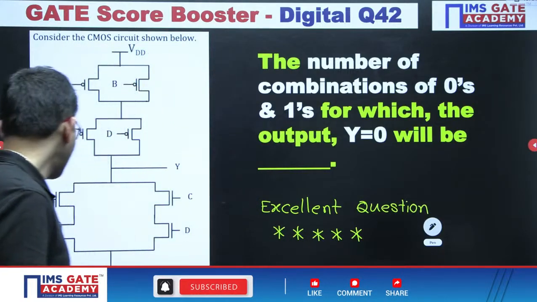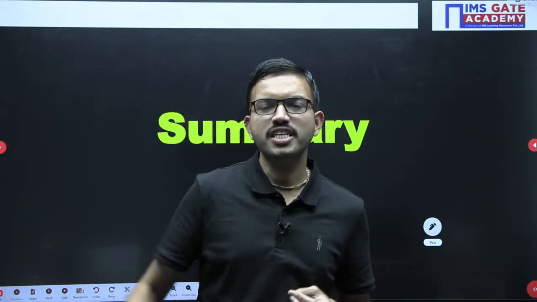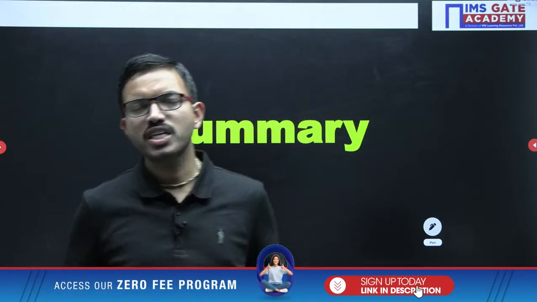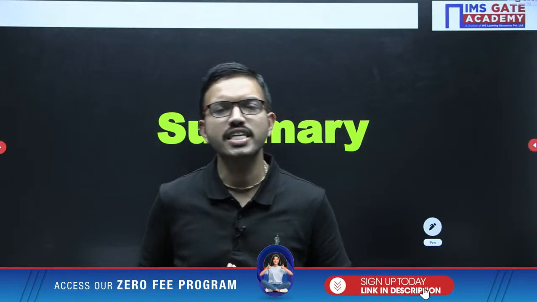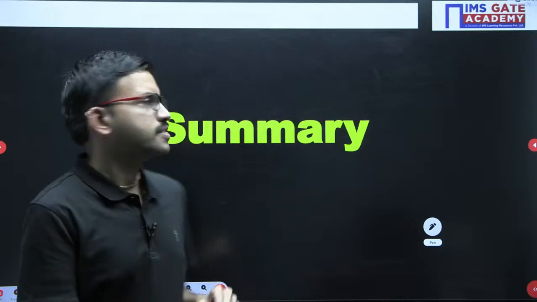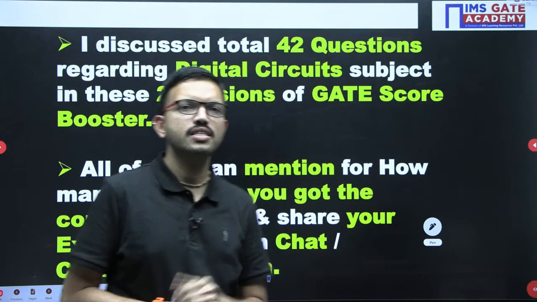I hope all of you got great command over this particular subject, because I have discussed each and every important model with respect to your coming GATE exam in these 2 sessions together. So total we have discussed 42 questions in both the sessions.